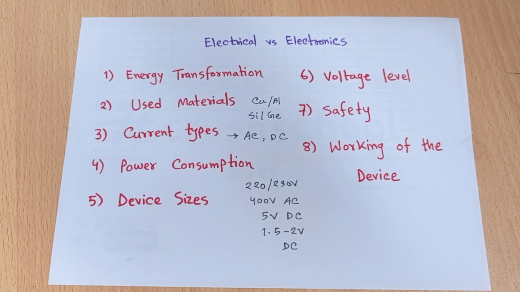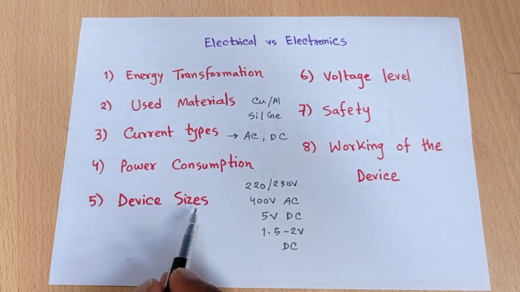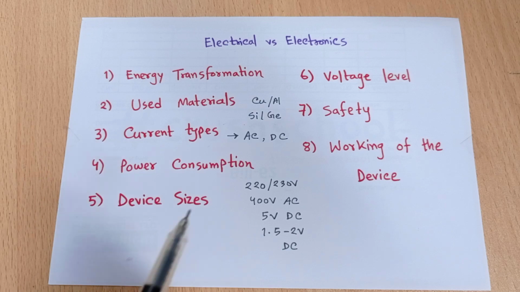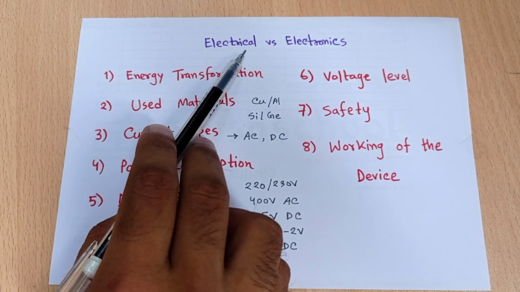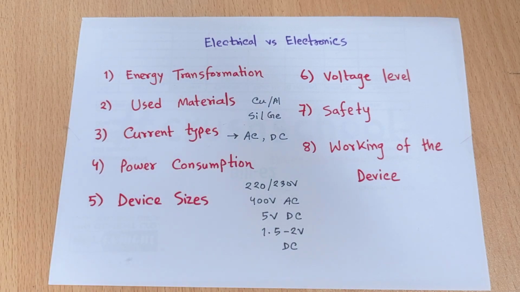But when we are using the mobile phone or any electronics device, then the size is very low. Suppose our mobile phone, our laptop, or another gadget like an amplifier, their size is very low. So the device size is different in the case of electrical and electronics. In the electrical system the device size is high, and in the electronic system the device size is low.